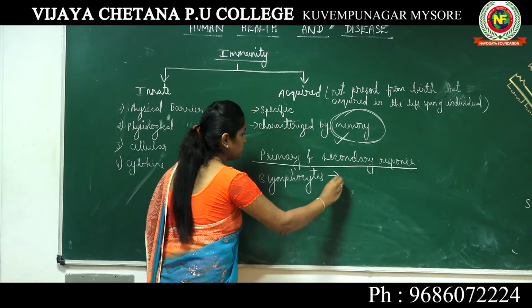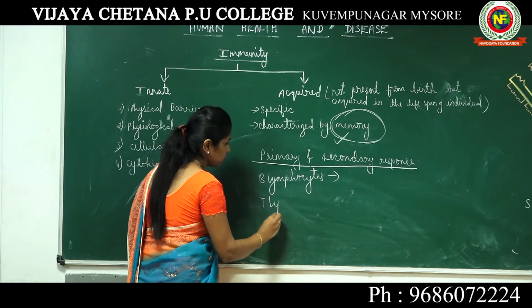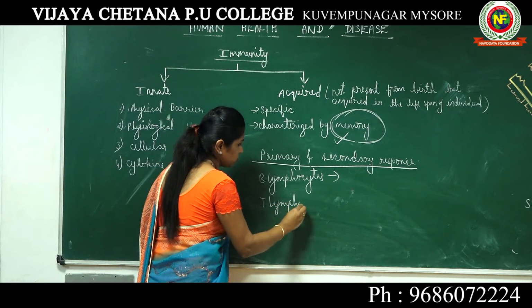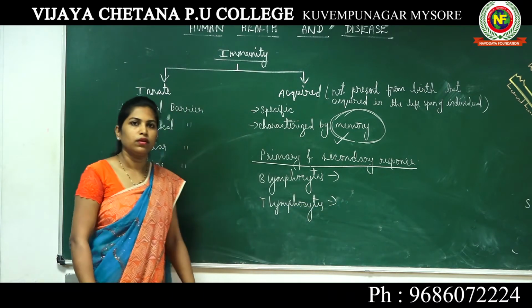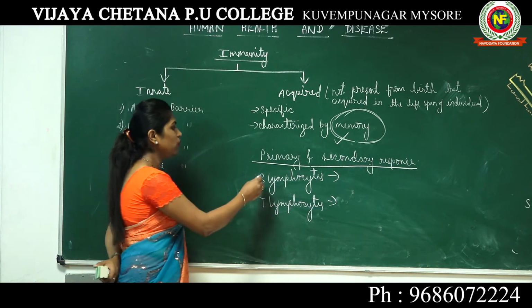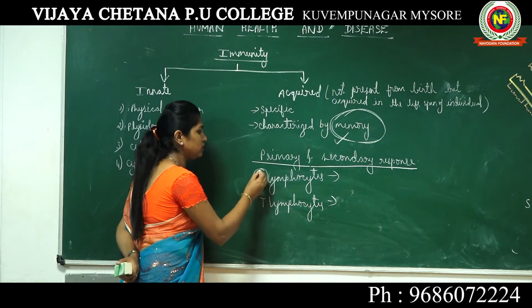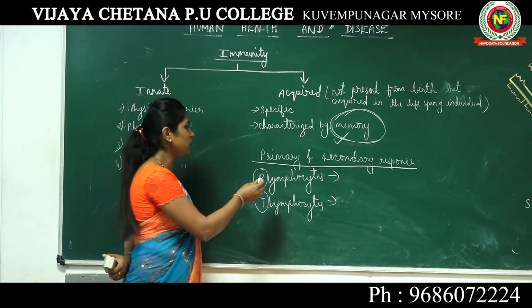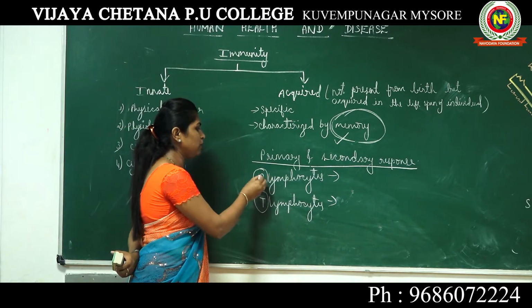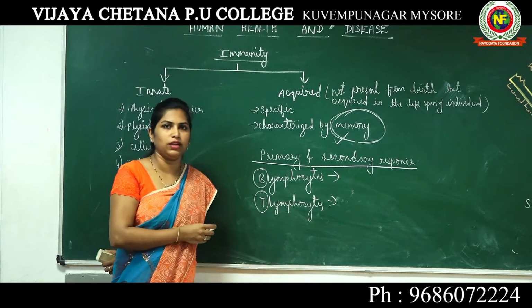B lymphocytes and T lymphocytes. First let me tell you why we use the terms B and T. What is the speciality of the alphabet B and the alphabet T?